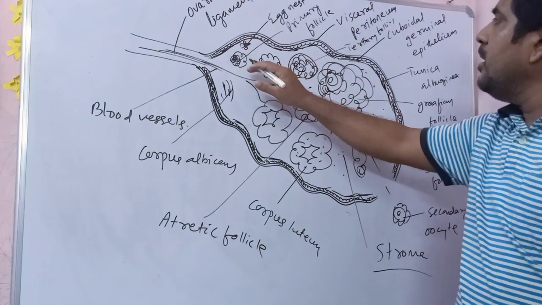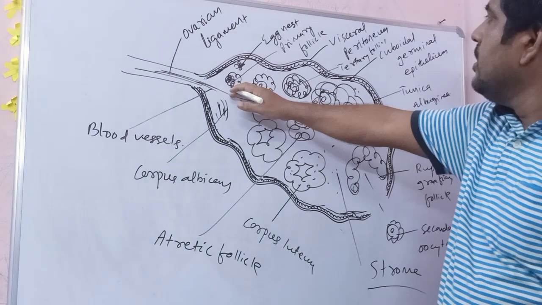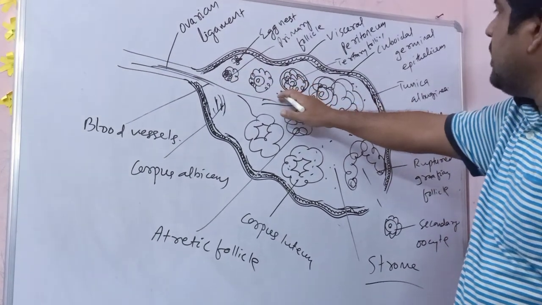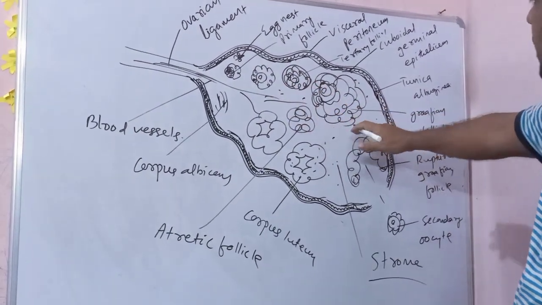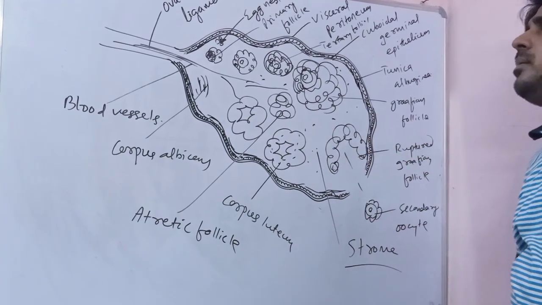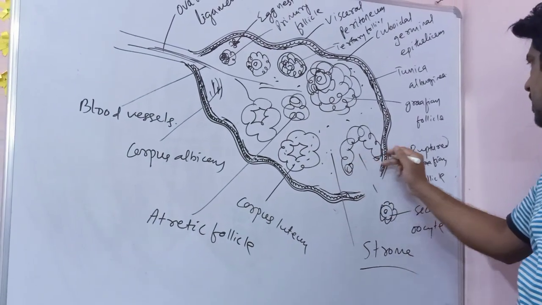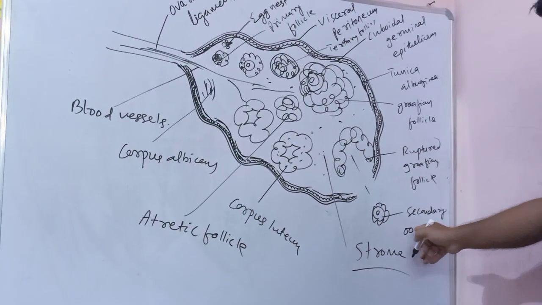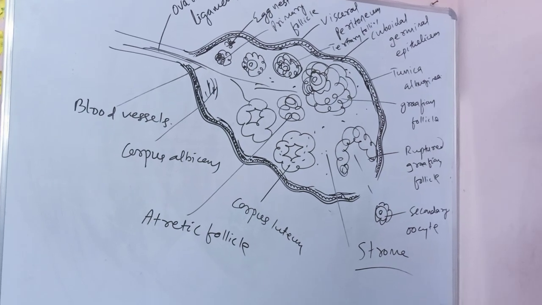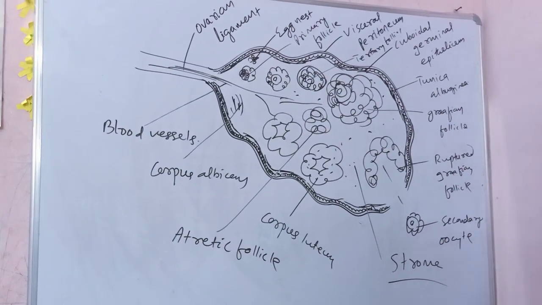The cortex contains many follicles in different stages: primary, secondary, tertiary, then matured Graafian follicle. After maturation, the Graafian follicle gets ruptured by the action of LH, and releases the secondary oocyte.